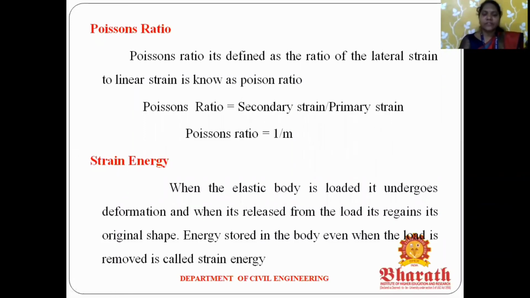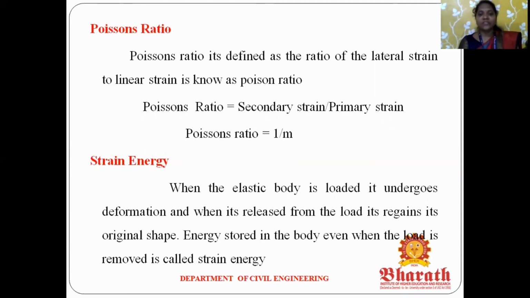So in this slide, we discuss Poisson ratio and strain energy. What is the definition of the Poisson ratio? The ratio of the lateral strain to linear strain is called the Poisson ratio. Lateral strain is the change in diameter divided by original diameter, and linear strain is the change in length divided by original length. Another definition: the ratio of the secondary strain to primary strain is called the Poisson ratio. Poisson ratio is 1 by m.